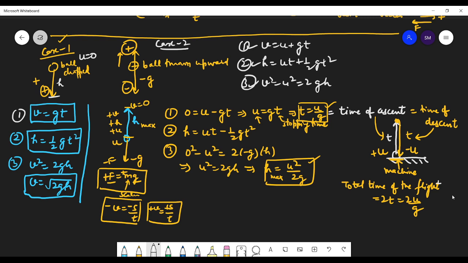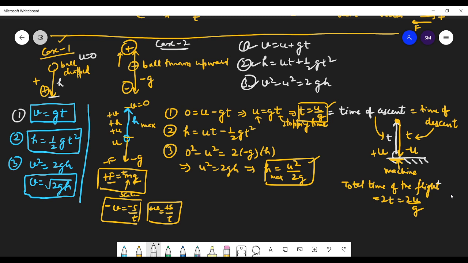Now we are in a position to do the questions after understanding these concepts. So please write down these formulas. Especially the screen that is in front of you is of utmost importance.